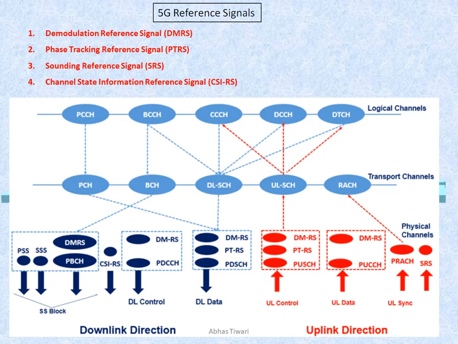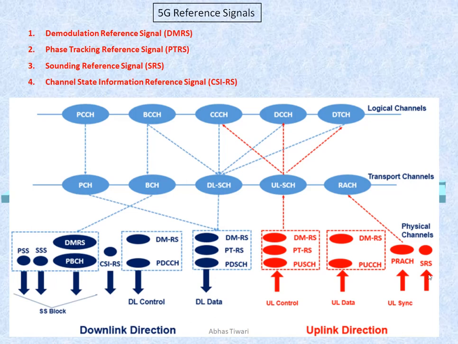The same can be seen in the downlink direction. DMRS and PTRS are associated with PDSCH, and DMRS is associated with PDCCH also. CSIRS you can see here in downlink. It is used for downlink only, not for uplink. Likewise, SRS is uplink only, not in downlink. So this is your understanding of the reference signals.